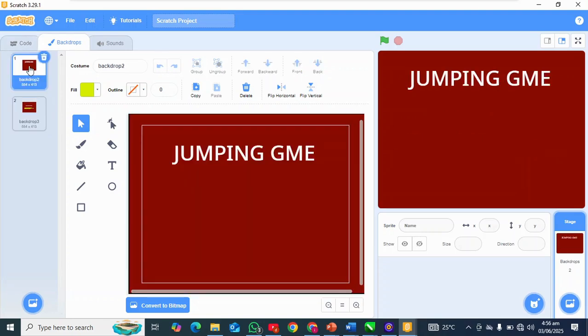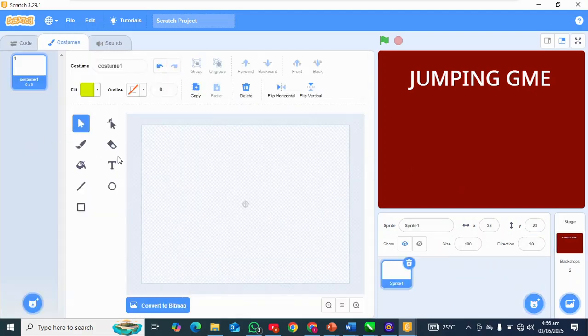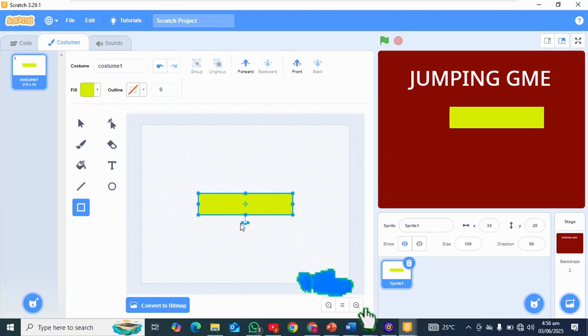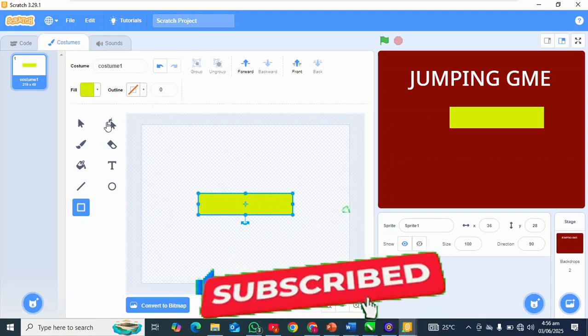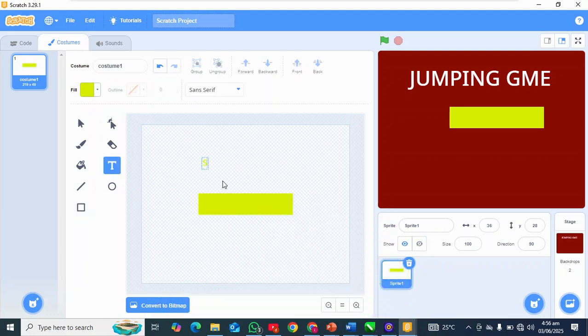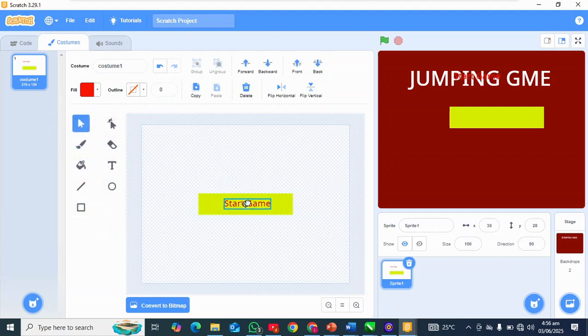Okay, so now I'll switch back to this first. Now we've done our backdrop, let's add buttons. So I'm going to come to the sprite here and I'm going to say paint. So I'm going to use a rectangle. Make sure your rectangle fits in the middle, okay? So I'm going to call this start game. So let's change the color of this to, alright, so start game.